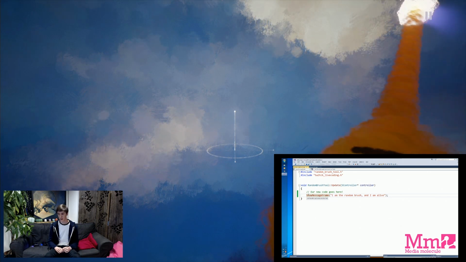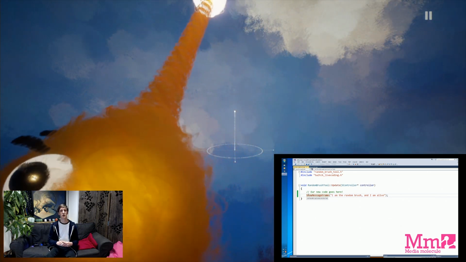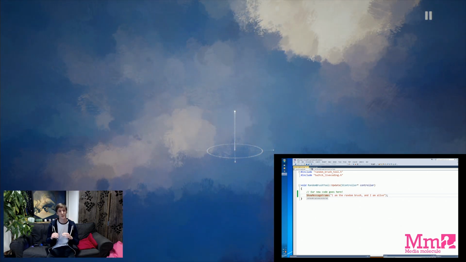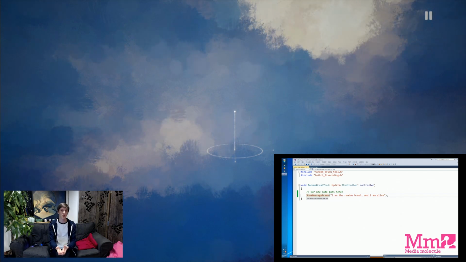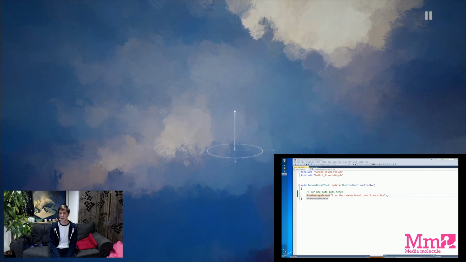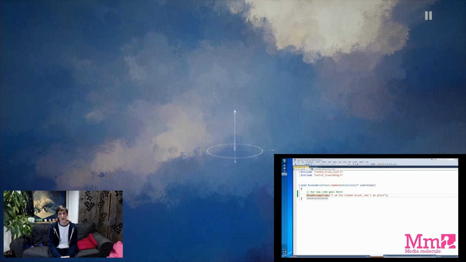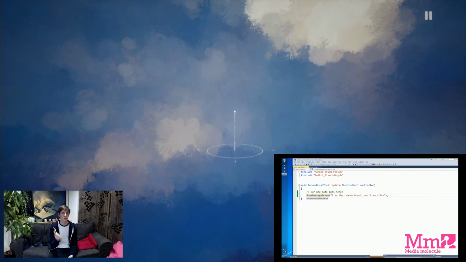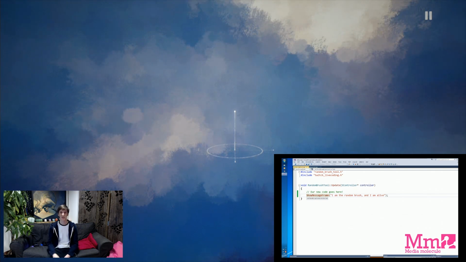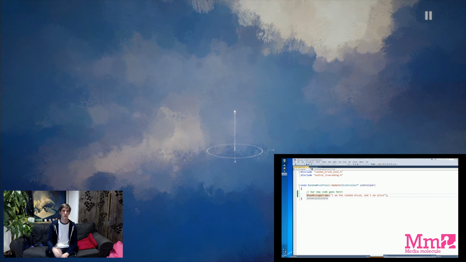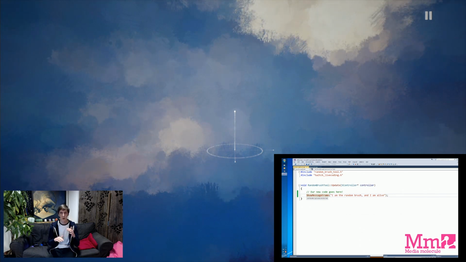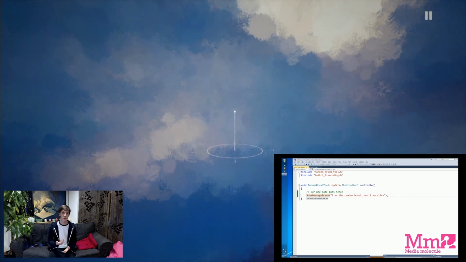So now it's worth taking a step back and asking, what do we want this code to do? How do we want this tool to work? I think a reasonable design for this tool, at least as a first pass, is that you press a button and it gives you a random dream to place down. If you press the button again, it gives you a different random dream, and so on and so forth. There's actually quite a lot of logic there, so let's break it down further into steps.